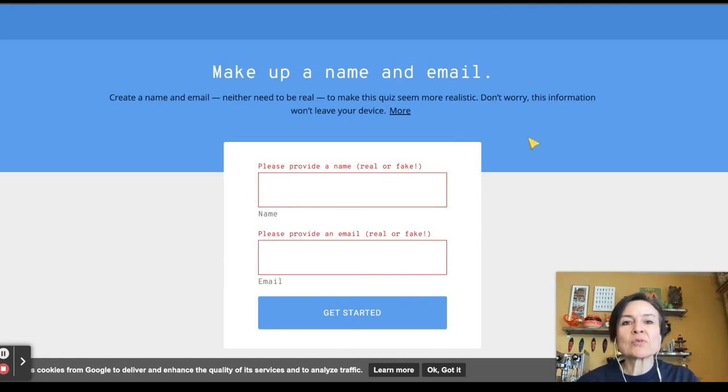So lots of great work that's coming out of jigsaw.google.com to make the internet a safer place.